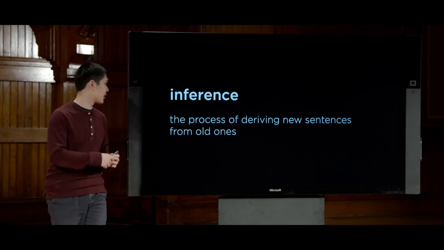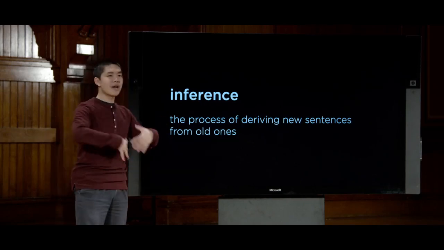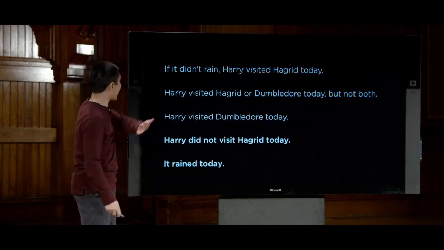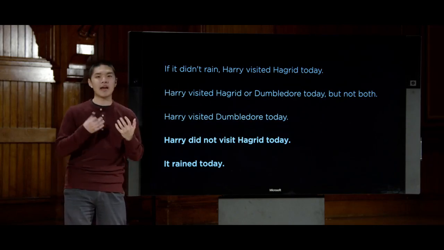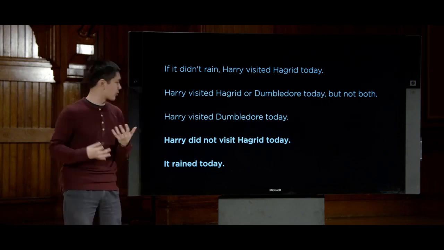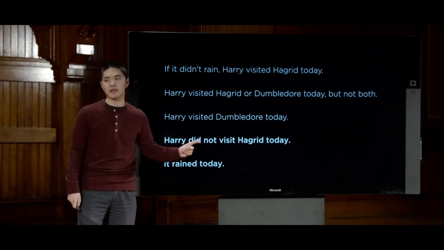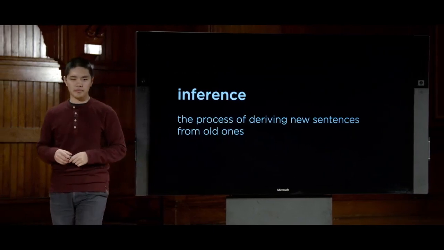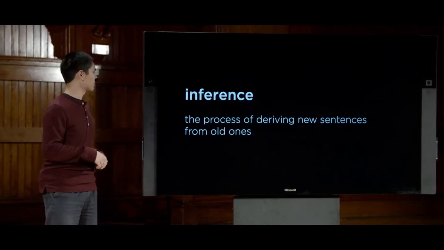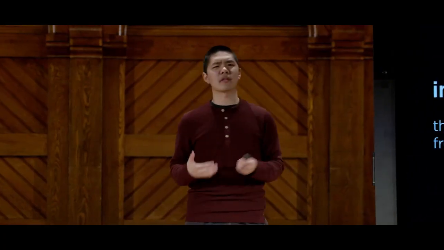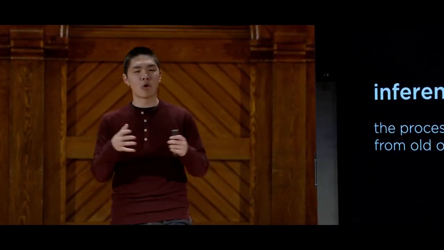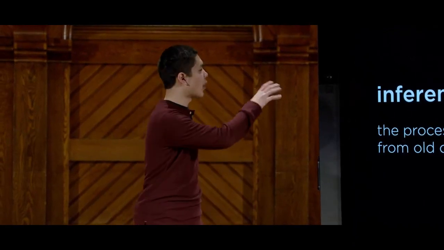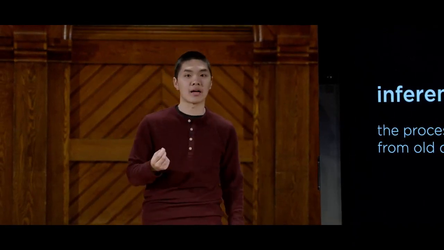And that's what we're going to be focusing on today, this process of deriving new sentences from old ones. I give you these three sentences, you put them in the knowledge base inside the AI, and the AI is able to use some sort of inference algorithm to figure out that these two sentences must also be true. And that is how we define inference. So let's take a look at an inference example to see how we might go about inferring things in a human sense before we take a more algorithmic approach to see how we could encode this idea of inference in AI. And we'll see there are a number of ways that we can achieve this.